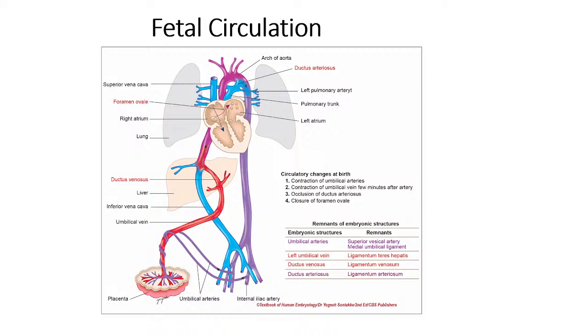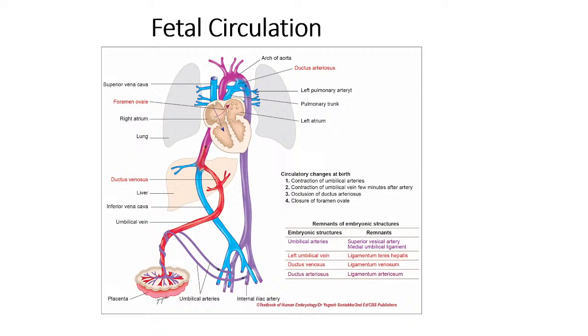As you can see from this diagram, this is the umbilical cord having one umbilical vein and two umbilical arteries. Now this umbilical cord goes up to the umbilicus of the fetus, right? So it enters here. Assume this portion is the umbilicus, and from here it is entering inside.